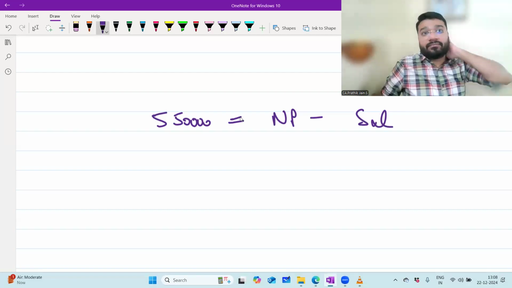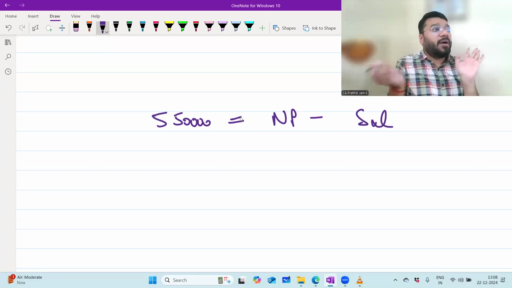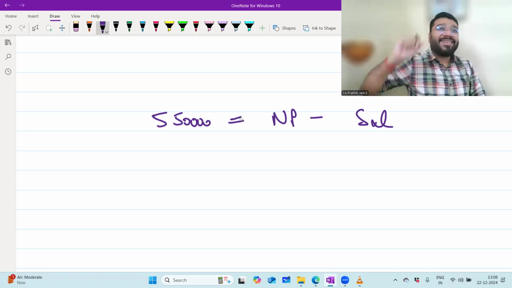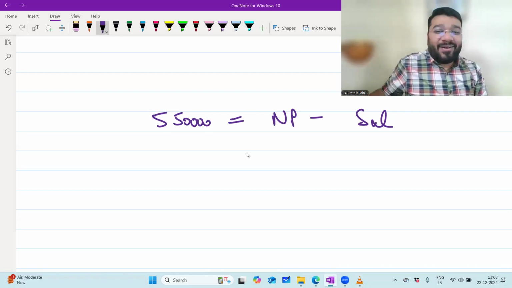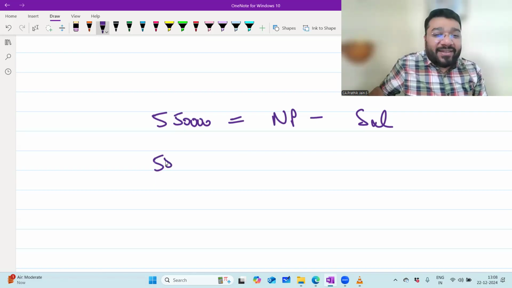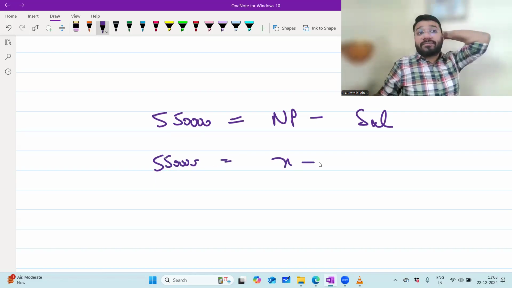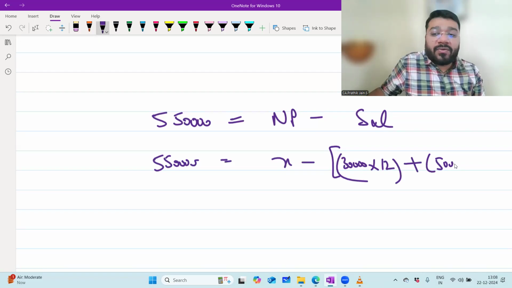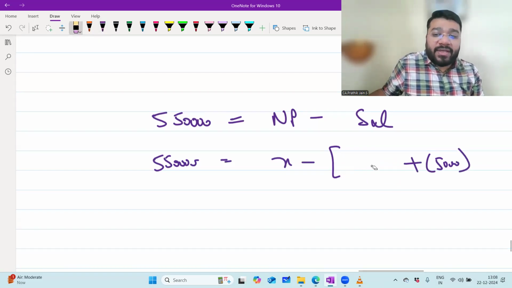Yes, sir. English language plus common sense. Little bit of flavoring accounting links. Accounting concept. Now tell me, 5,50,000 is equal to net profit X. Salary, you know or not? Yes, sir. Salary is 30,000 per month for Pawan, 360. Plus for Parul, how much? 50,000. So how much it becomes? 360 plus 50,000. I'm putting 360 here. It's okay, no?